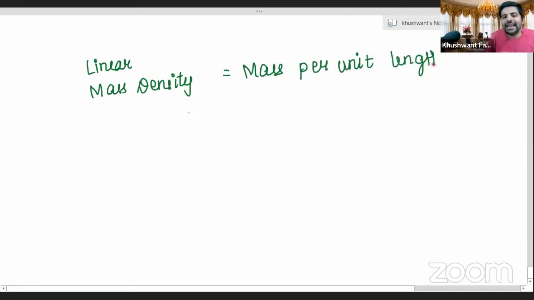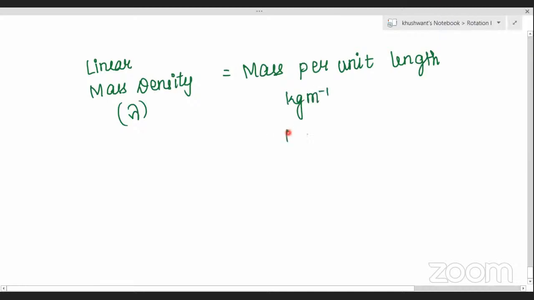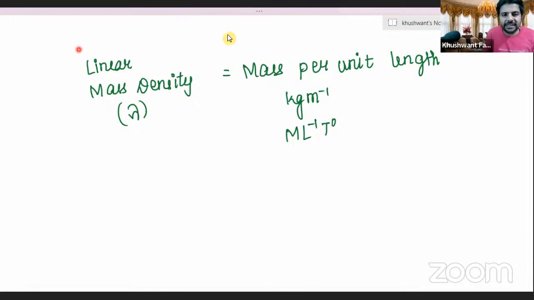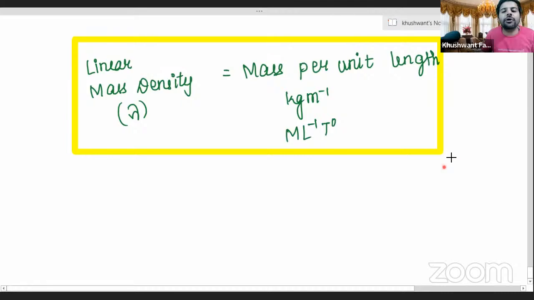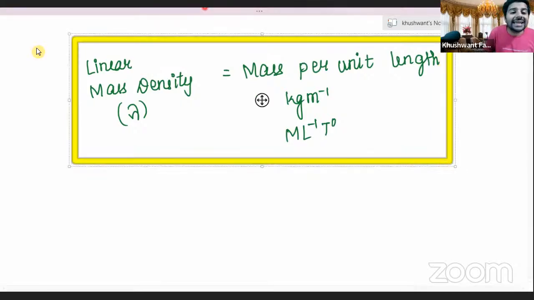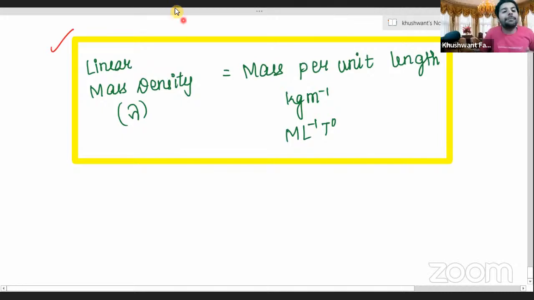And इसका unit should be kg per meter or kg meter? Kg per meter. And what should be the dimension? ML^-1 T^0. So everybody quickly put this down. This is a physical quantity called as, जैसे we have mass, जैसे we have volume, जैसे there is a term called as linear mass density, which is mass का distribution per unit length or mass per unit length.